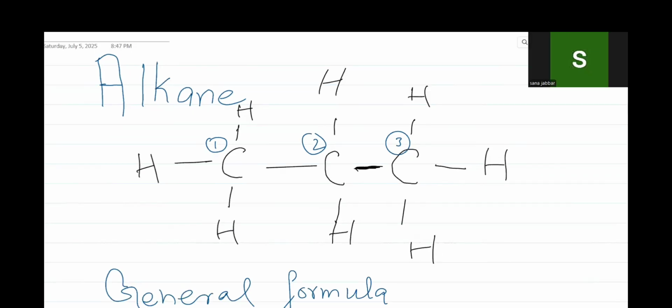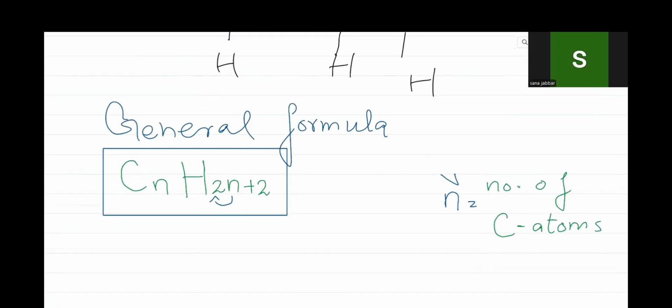Okay, so let's discuss the first carbon atom, the second carbon atom, and the third carbon atom. There are 3 carbon atoms present in this structure, so we write n is equal to 3. If we write 3 in place of n, then H, 2 times n plus 2.